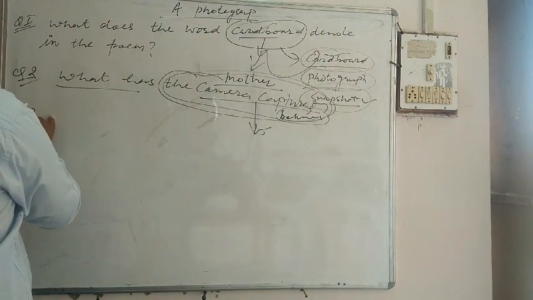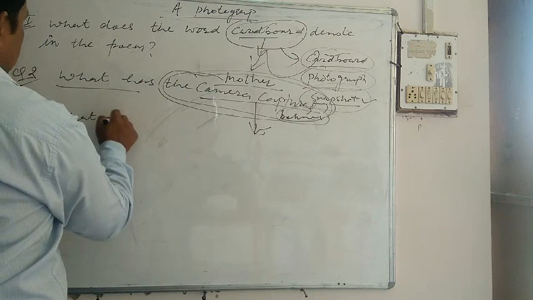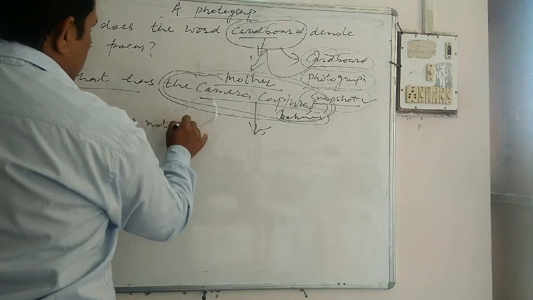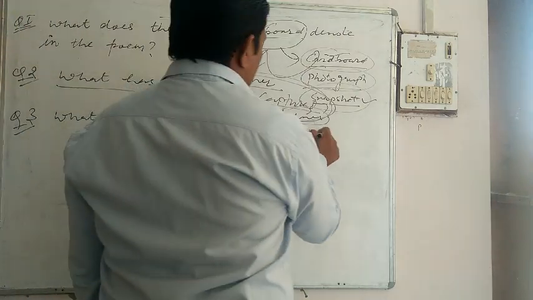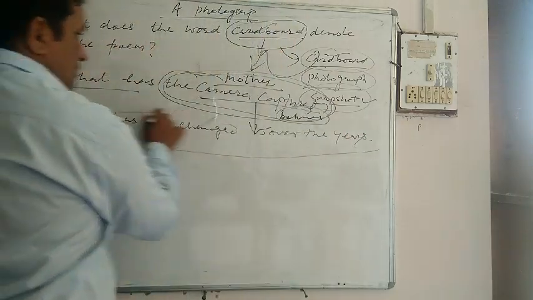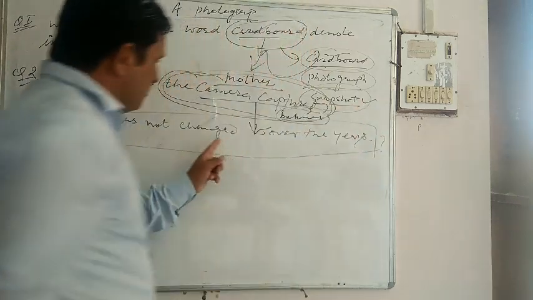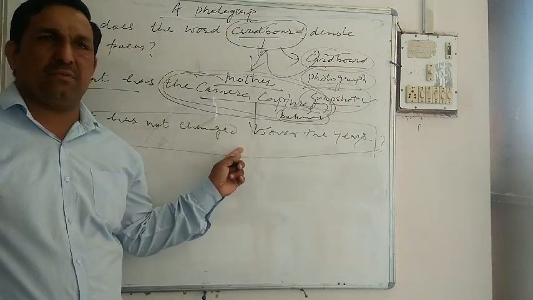So take the third question. What has not changed over the years? The poem is all about the drastic change in human life.